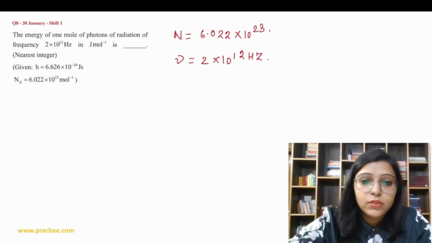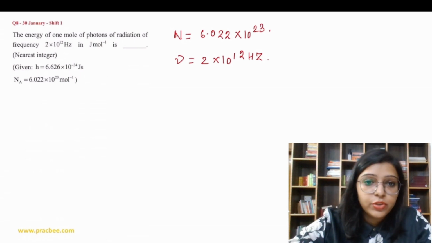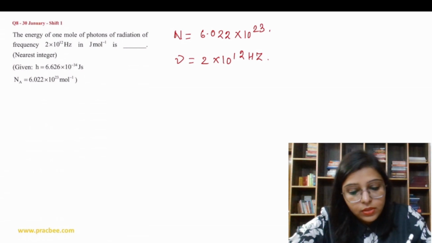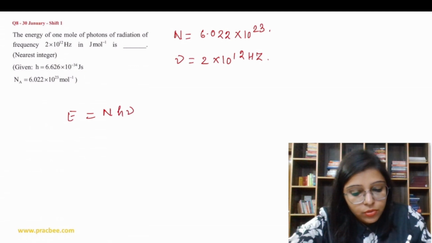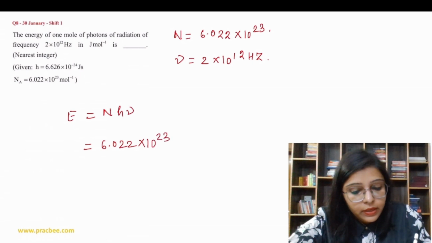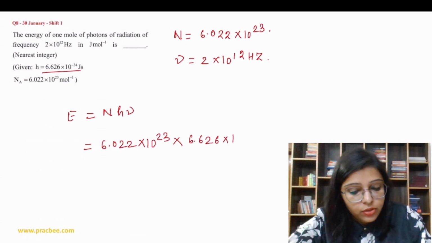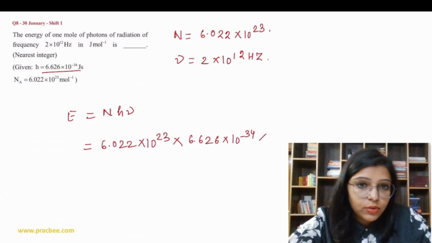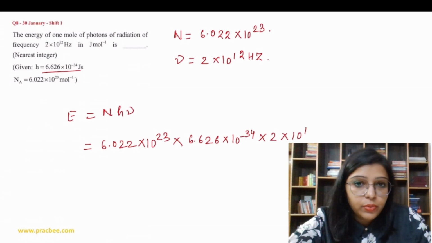So how to solve this question? Which formula are we going to use? We will use E is equal to nhν. The n value is 6.022 into 10 to the power 23. The h value is given, that is 6.626 into 10 to the power minus 34, and the frequency is also given, 2 into 10 to the power 12.